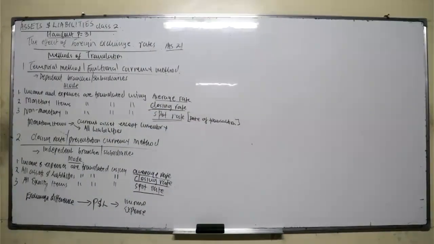Then I've given you the qualitative characteristics of good financial information, also the limitations of the IASB framework. Then also I've given you the procedure in developing IFRS standards. How do they come up with a standard? It goes to parliament, to the first reading, second reading, all that consultation. Then I've given you the elements of financial statements. I've defined for you what an asset is, what a liability is, and what equity is.